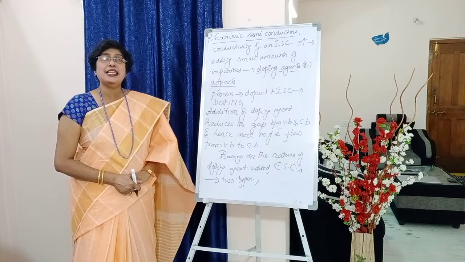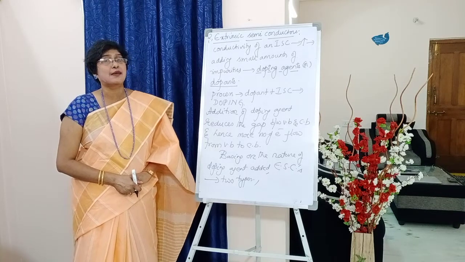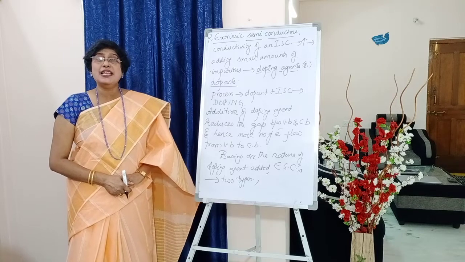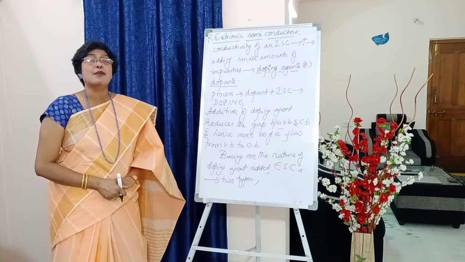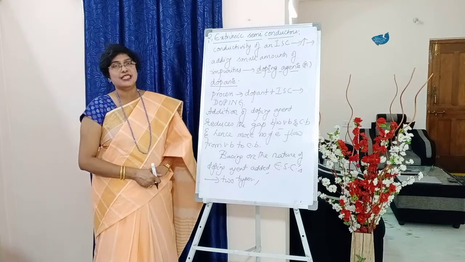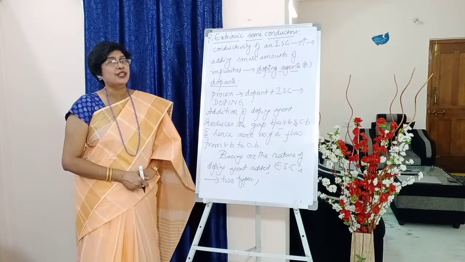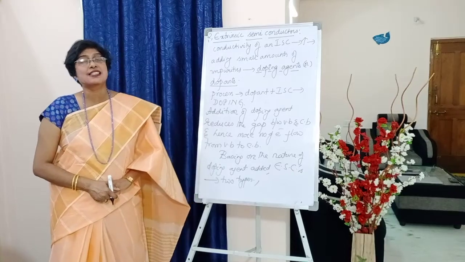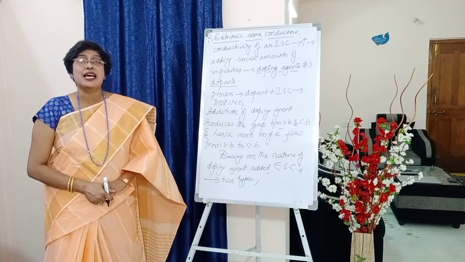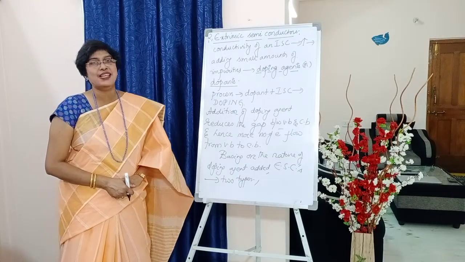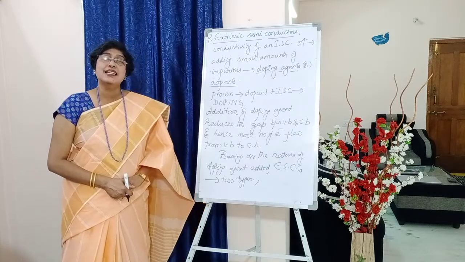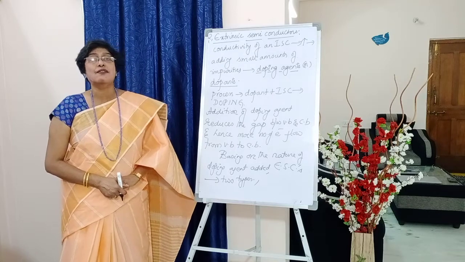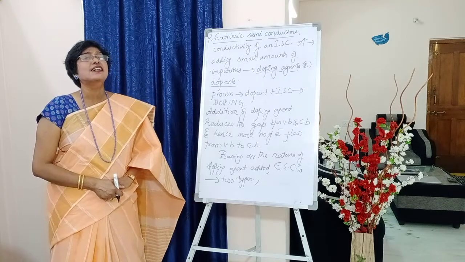Now, the conductivity of a pure intrinsic semiconductor can be increased by adding small amounts of impurities. After adding impurities to an intrinsic semiconductor, it converts into an extrinsic semiconductor. If you add a small impurity, the conductivity of an intrinsic semiconductor increases.